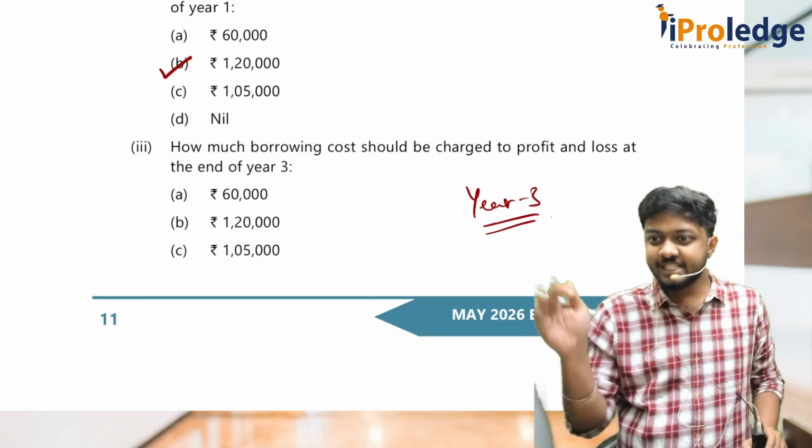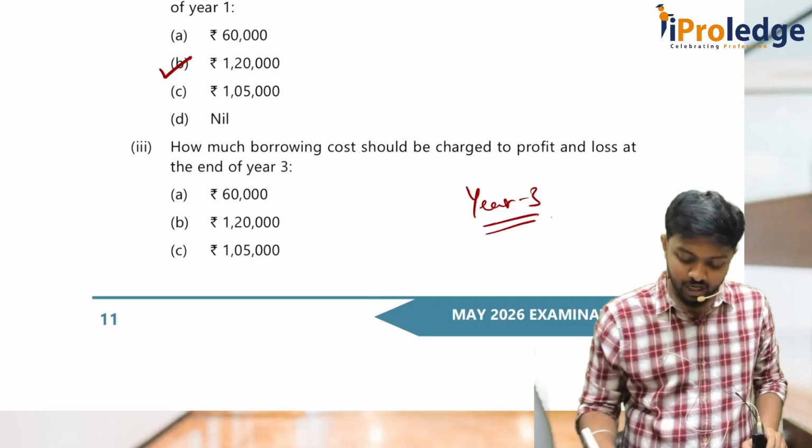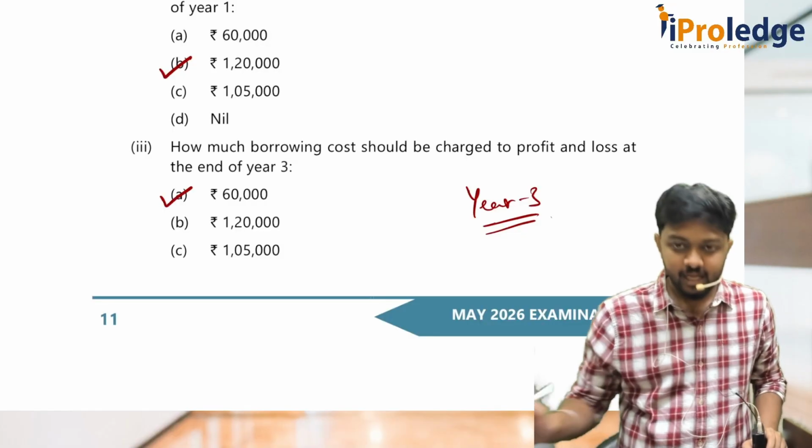So out of 1,20,000, 60,000 I cannot touch. The remaining 60,000 I can capitalize. So therefore, the answer should be A. Yeah, sorry. Answer is A, 60,000.